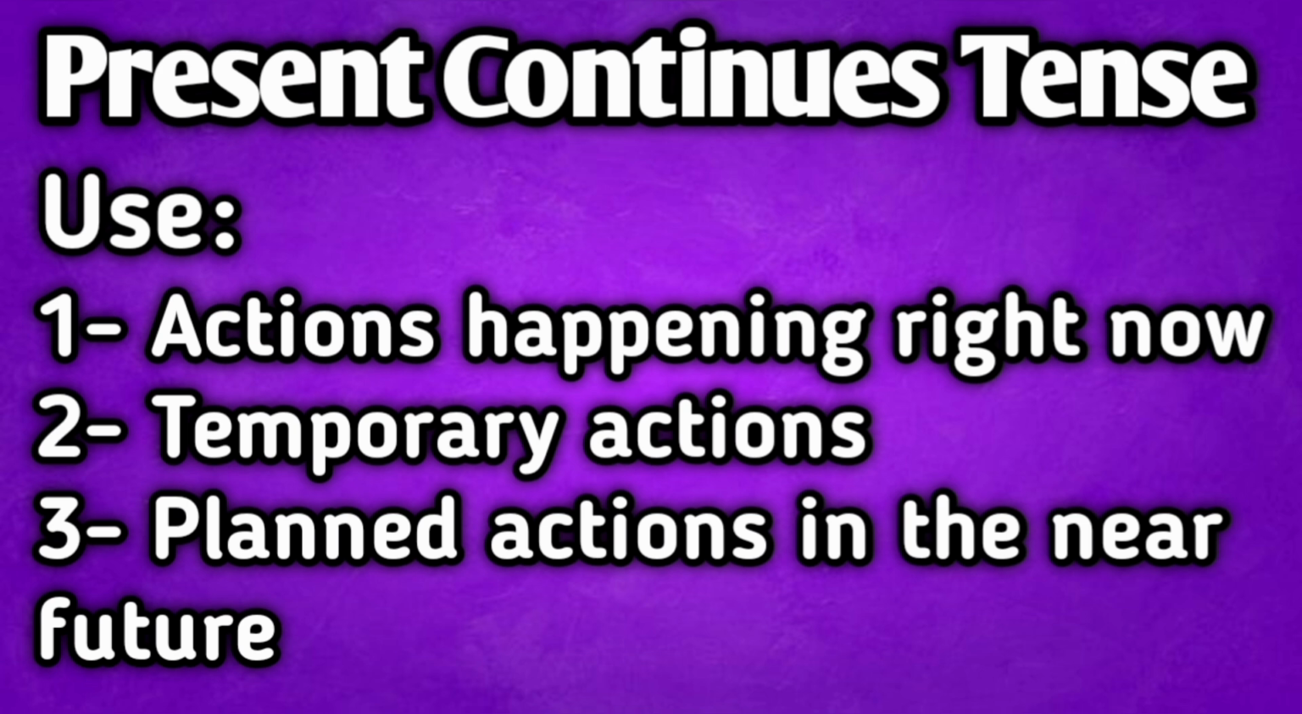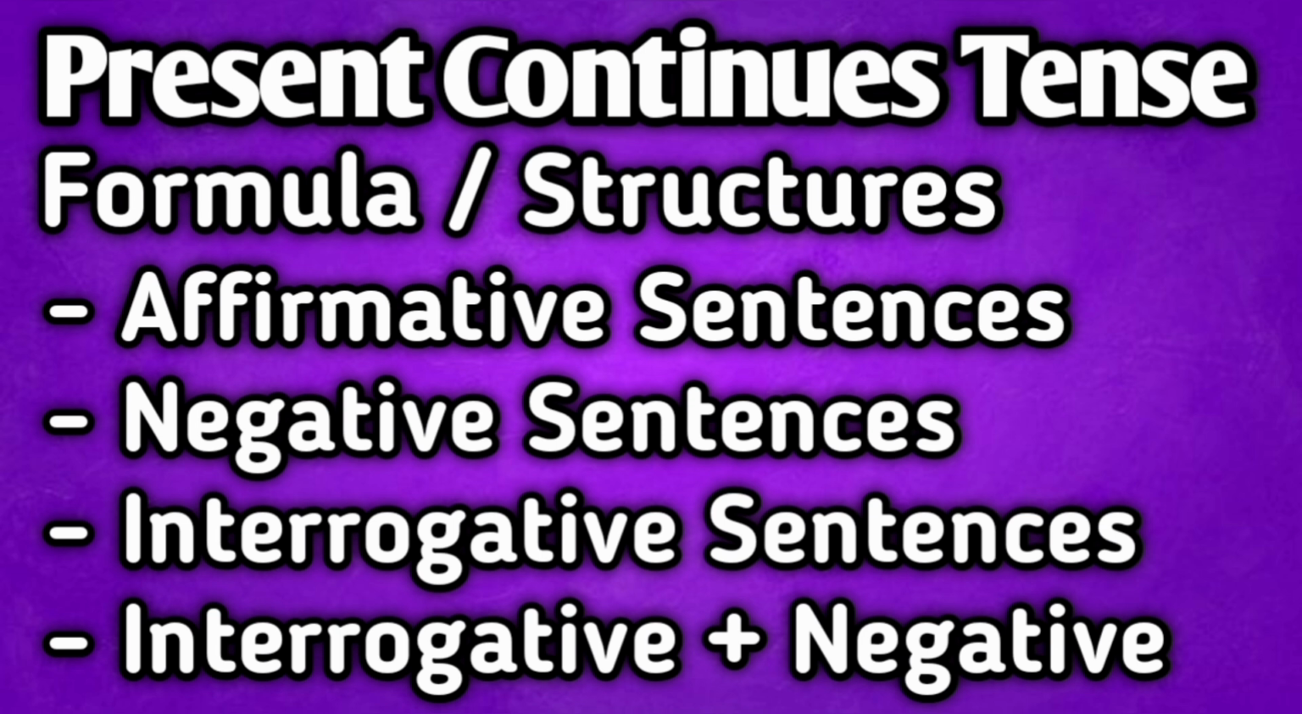Present continuous tense. Use actions happening right now. Temporary actions. Planned actions in the near future. Present continuous tense formula and structures. Affirmative sentences, negative sentences. Interrogative sentences, interrogative plus negative sentences.